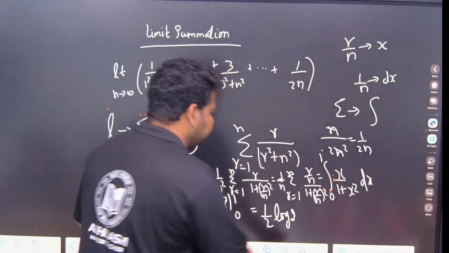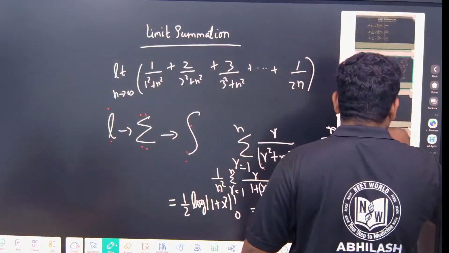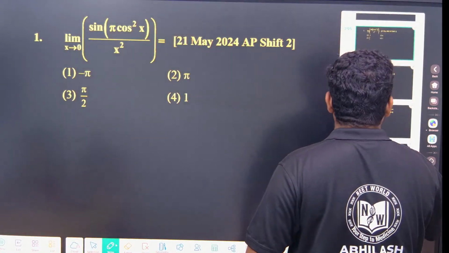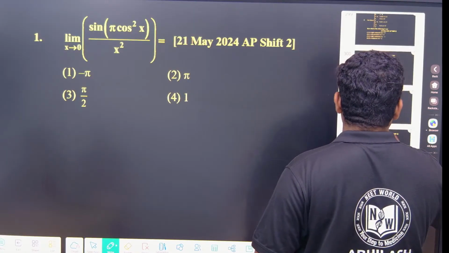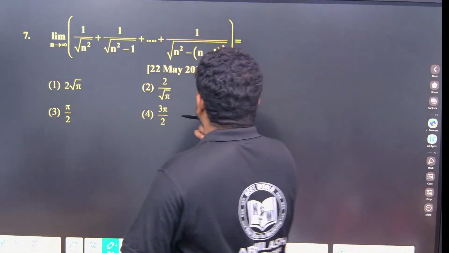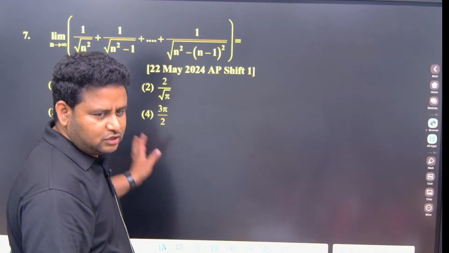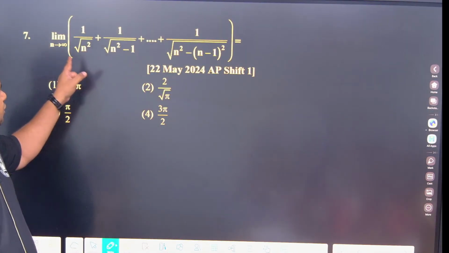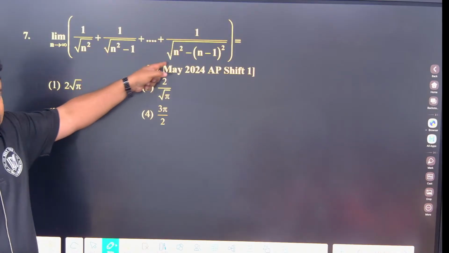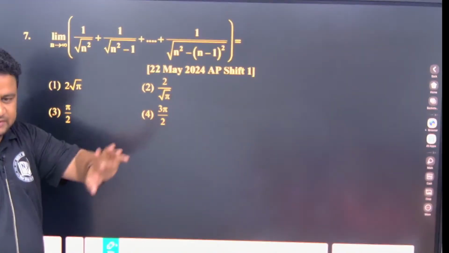Now see here. These questions we have solved. Let us go to this question. Some of you have solved it, but let us solve it in the class also. Limit as n tends to infinity 1 by square root of n square minus 1, n square minus n minus 1 whole square. Please try by yourself if I have solved it already, otherwise just observe. This is a limit summation.